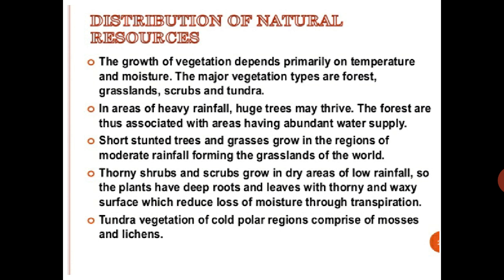Thorny shrubs and shrubs grow in dry areas of low rainfall. See, where the rainfall is low, there the shrubs will grow. The plants have developed roots and leaves with thorny and waxy surfaces to reduce the loss of moisture through transpiration. The waxy surface keeps the water stored. Tundra vegetation of cold polar regions comprises mosses and lichens.